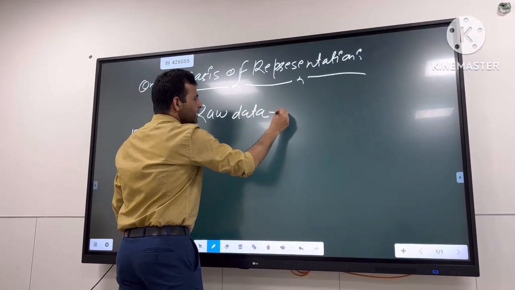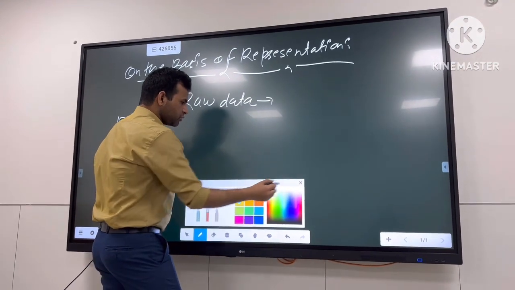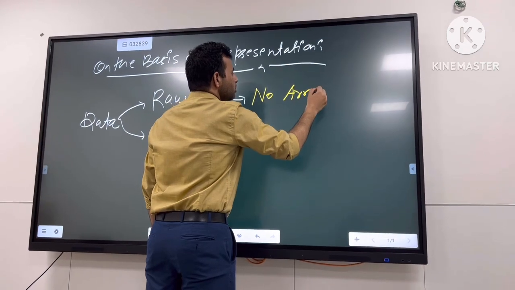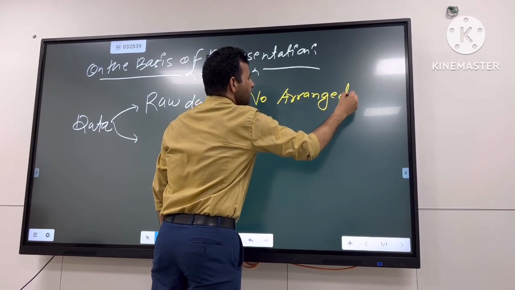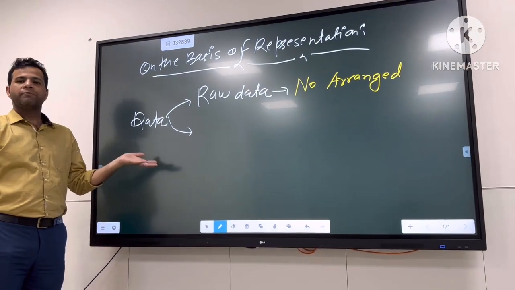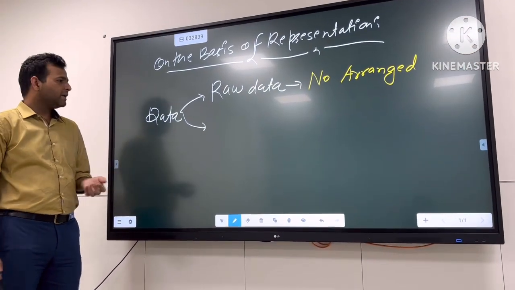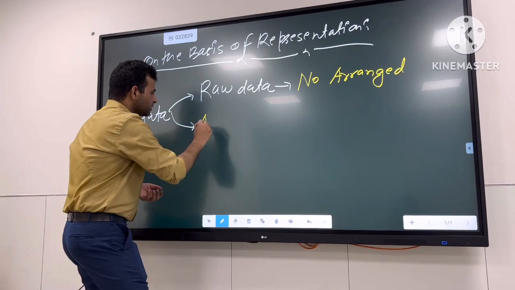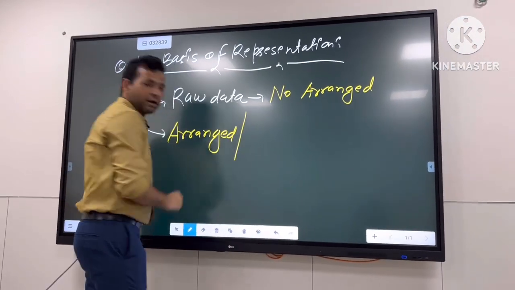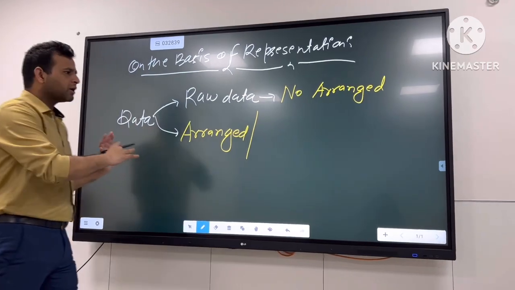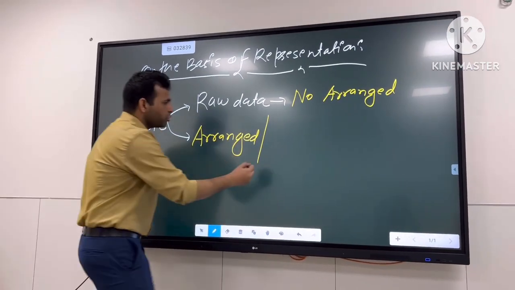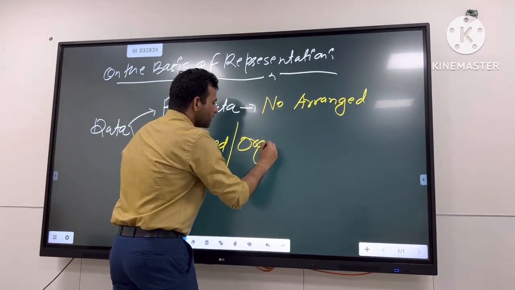Raw data is what data? That is not arranged. So I can write not arranged in any order. Not arranged. Okay. Then what is the second type, students? So the second type of data is the arranged data, or I can say the arranged data. Arranged data, or I'll write organized data. If it is organized in some order or some manner, then that data is known as the organized data. So I'm going to write it, that is the organized data.